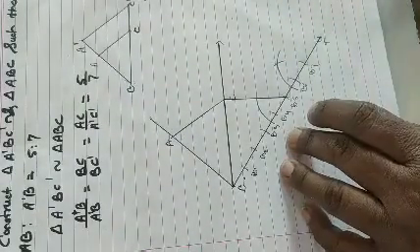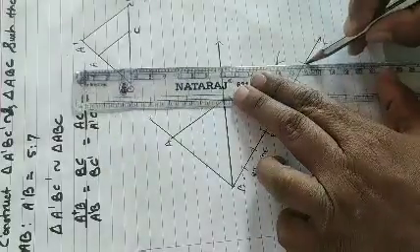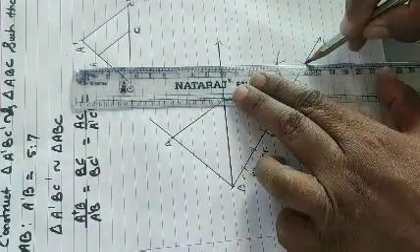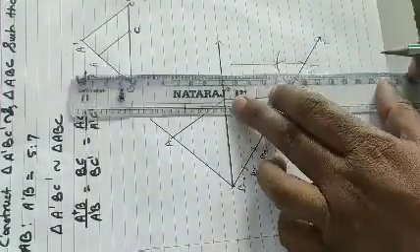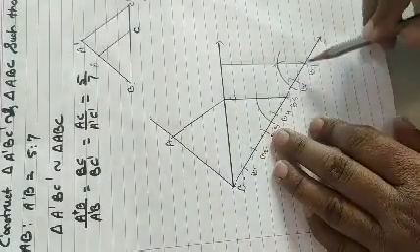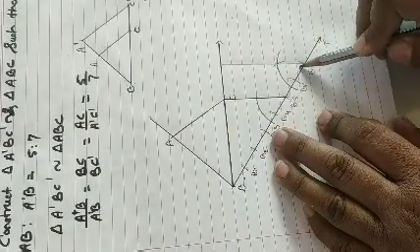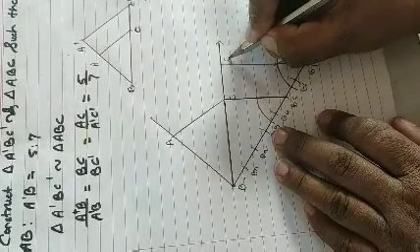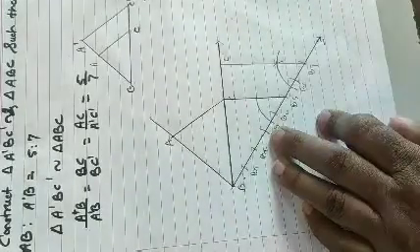Now draw the line passing through B7 and the point of intersection of both arcs. This line is parallel to that one. These two lines are parallel to each other, and that point is C dash.